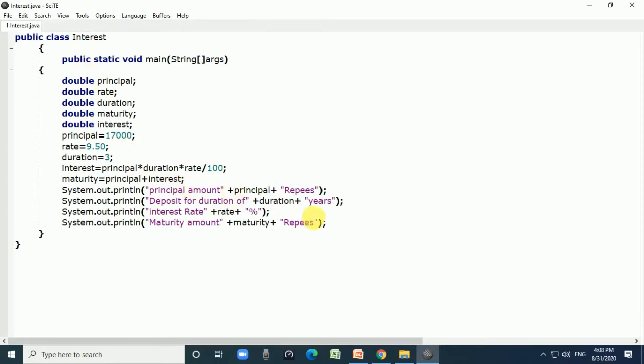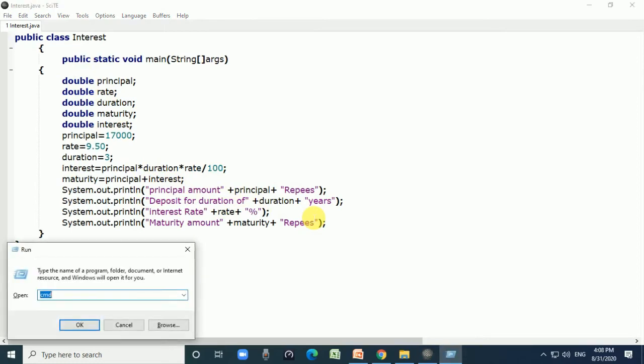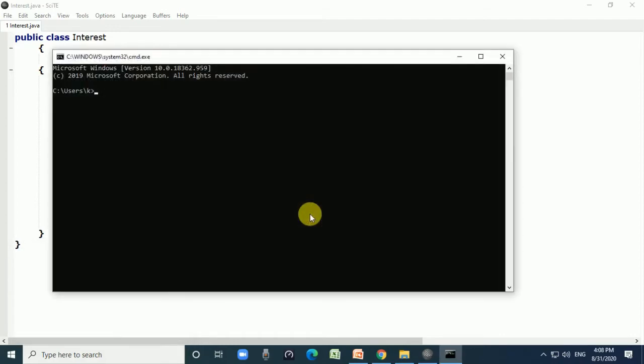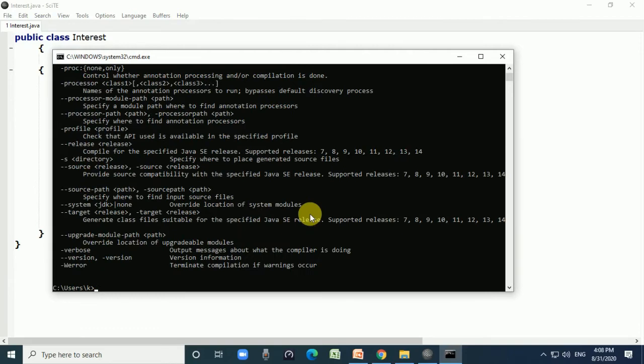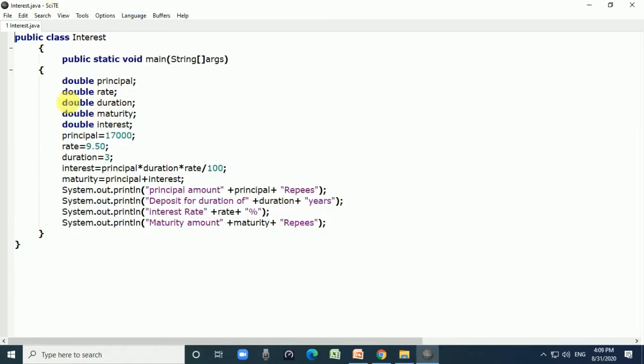So this way you check whether the Java compiler is properly installed or not by using this option. Again I will show you, it is very important. Just press Windows R and write CMD, press enter key. It will display the command prompt of the Windows operating system, and just write javac and press enter key. This means that the Java compiler is installed and ready to use, right. So when you write a Java program, you can compile this Java source code, right.